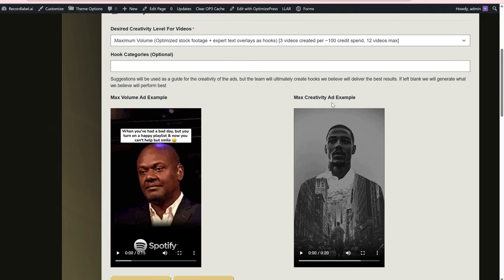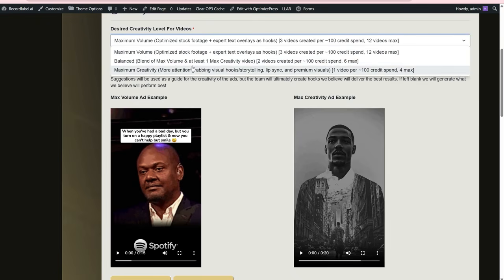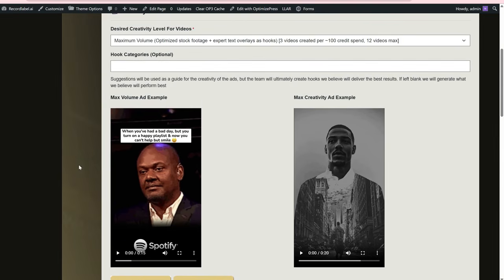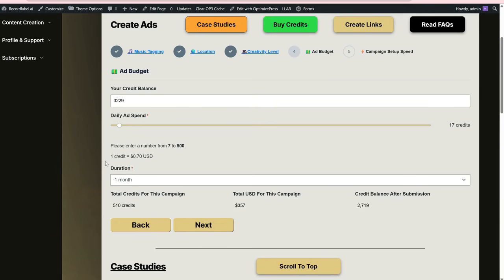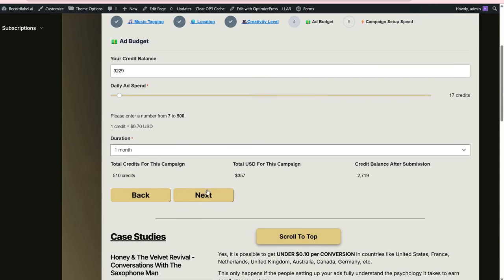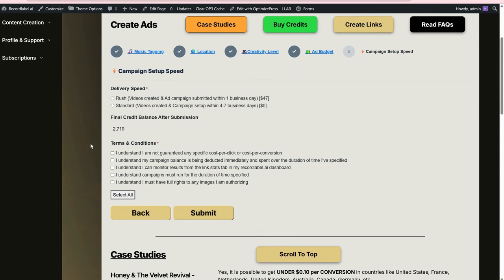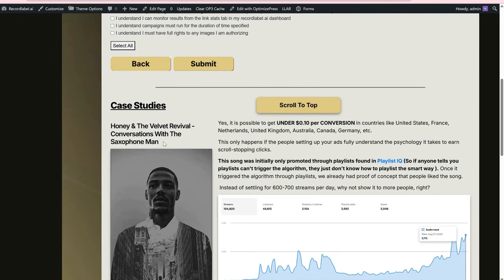But we've seen the max creativity ads get the best cost per conversion, but it's a little riskier because you're doing something creative. You're taking a chance on something creative. But we also have the balance option where we're doing both max volume and max creativity. So you can pick the one that you're most comfortable with. But just wanted to show you this checkout process just so you can see how easy it is. Now, last thing I'll say, I'm trying to get this done in 10 minutes.